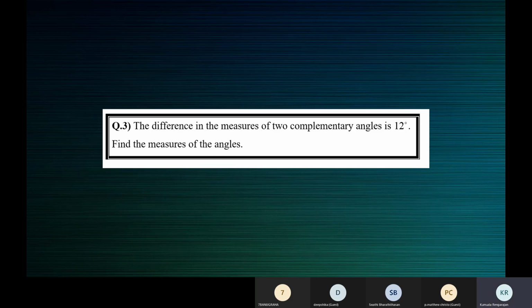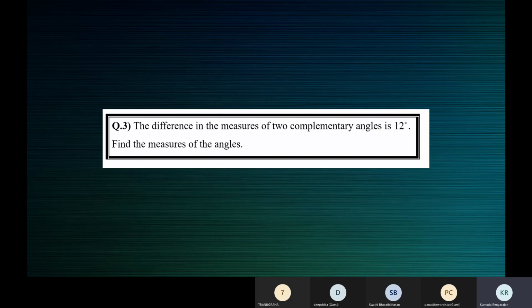Now, if I assume the greater angle to be x, if I say let the greater angle be x, then what will be the smaller angle? Will it be x plus 12 or x minus 12? X minus 12, because the greater angle is x. Then how can the smaller angle be x plus 12? It will be x minus 12.